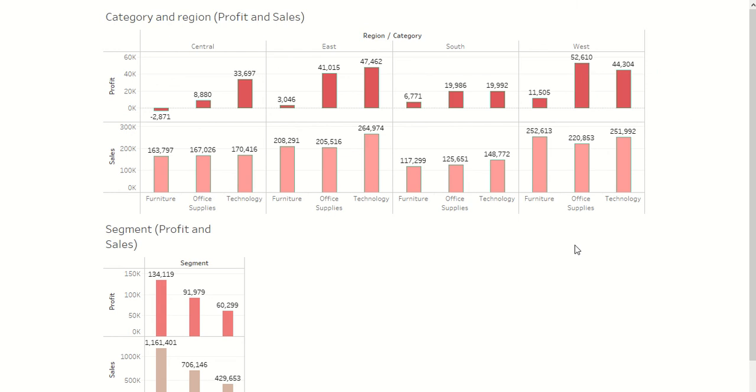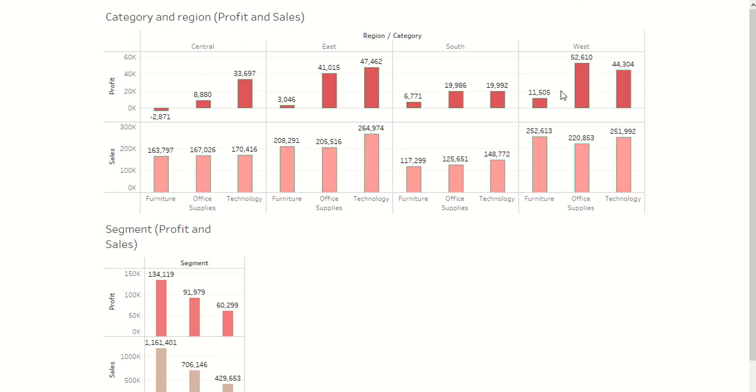As we can see, for example, in western region, the sales volume is 2,51,992, but the profit obtained is 44,304. While office supplies is having just 2 lakh 20,853 in sales, but the profit is 52,610.